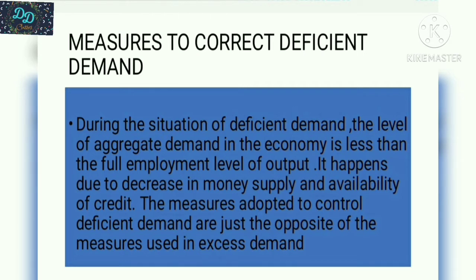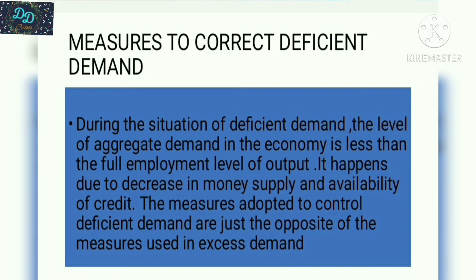During the situation of deficient demand, the level of AD in the economy is less than the full employment level of output. It happens due to a decrease in money supply and availability of credit. So the measures adopted to control deficient demand are just the opposite of the measures used in excess demand. So what are the measures? Now we are going to follow the measures for deficient demand.